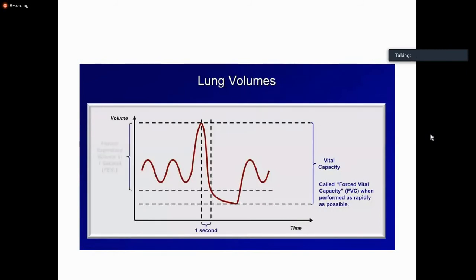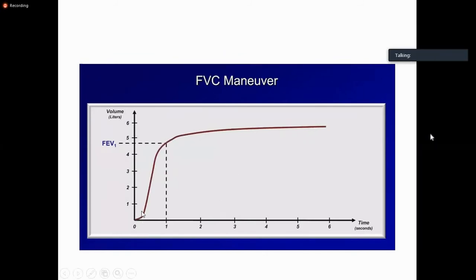So this is our tidal volume. Then we start the maneuver and we measure the amount of air that is forcefully exhaled in the first second, but the patient keeps on exhaling after that also. In a normal person, the FEV1 and FVC are usually not very different. FEV1 is the amount of air which can be exhaled in the first second, and FVC is beyond that.